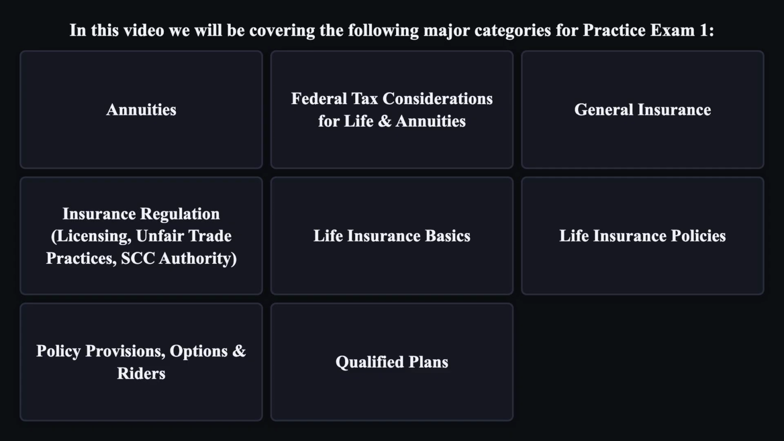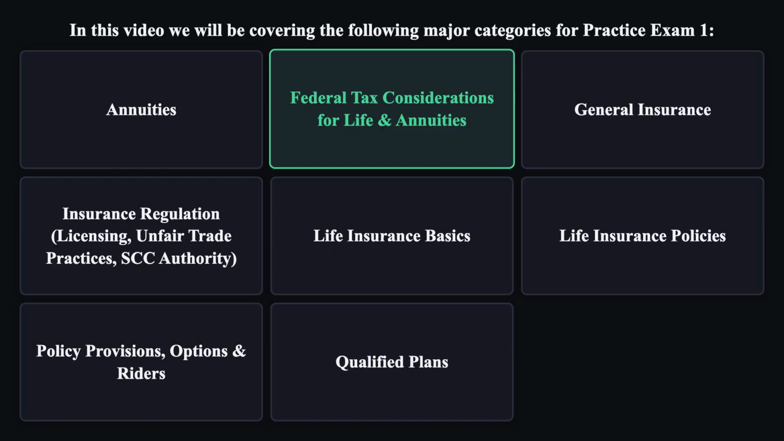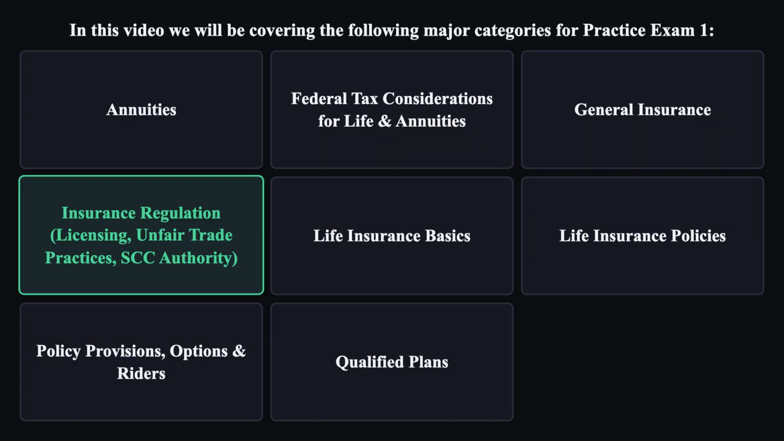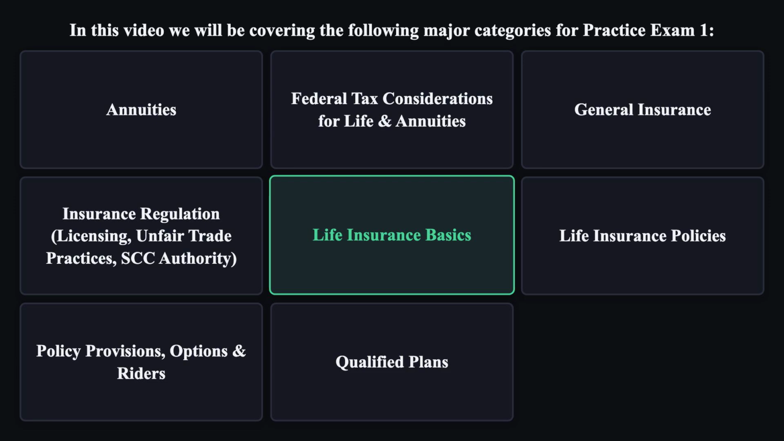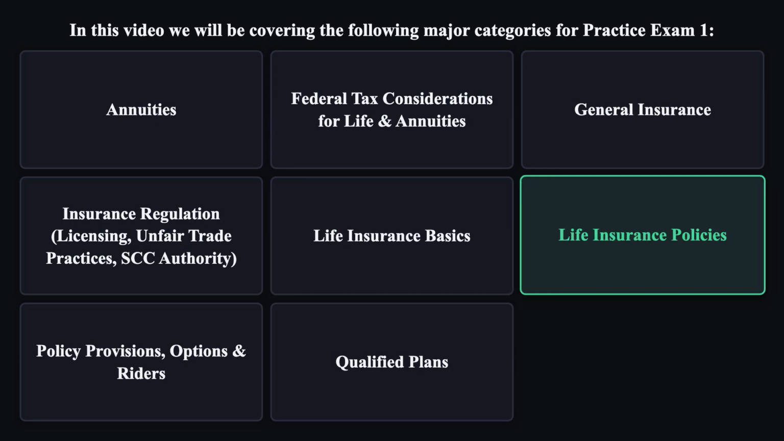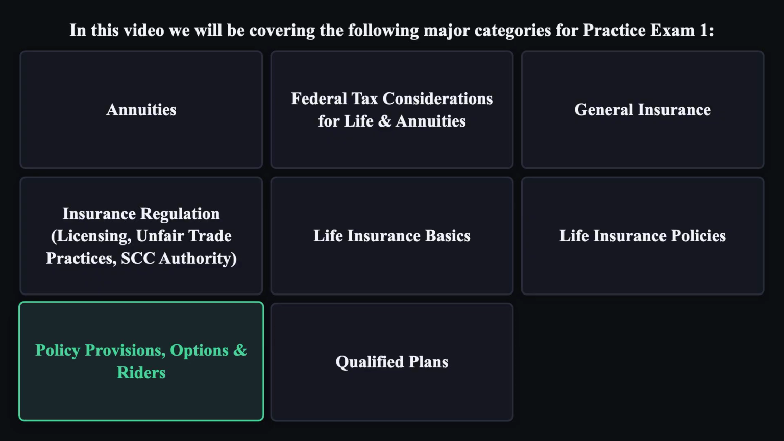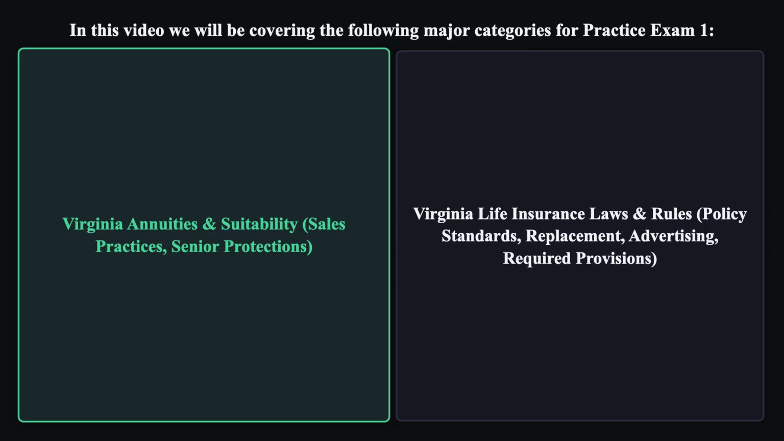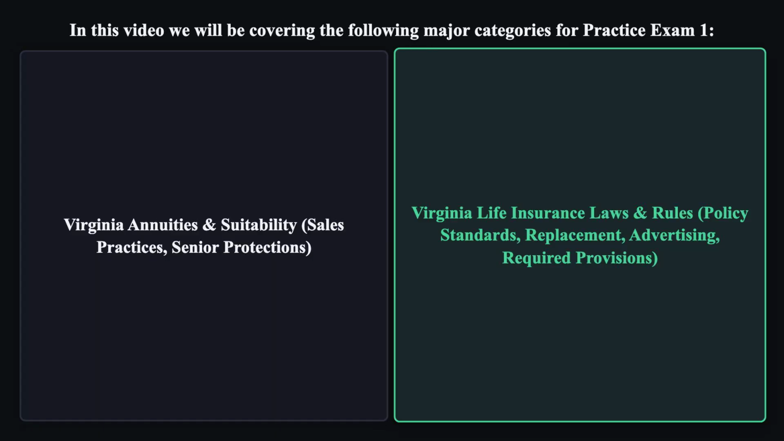In this video, we will be covering the following major categories for Practice Exam 1. Annuities. Federal tax considerations for life and annuities. General insurance. Insurance regulation. Life insurance basics. Life insurance policies. Policy provisions, options, and riders. Qualified plans. Virginia annuities and suitability. Virginia life insurance laws and rules.